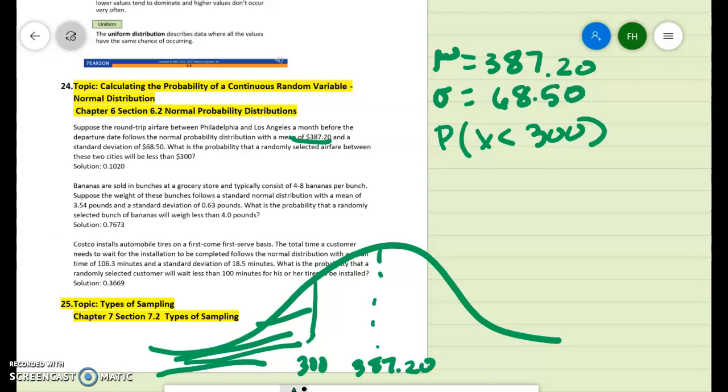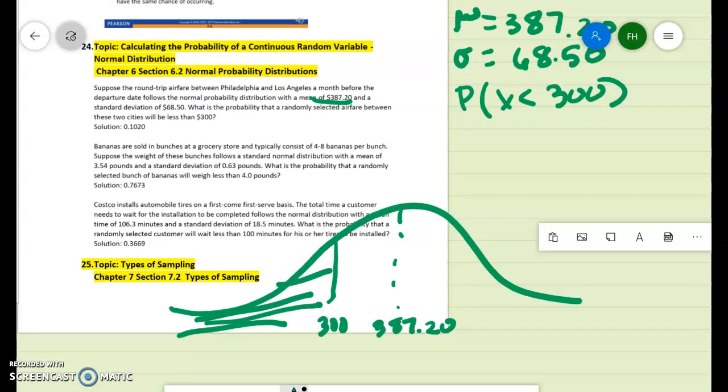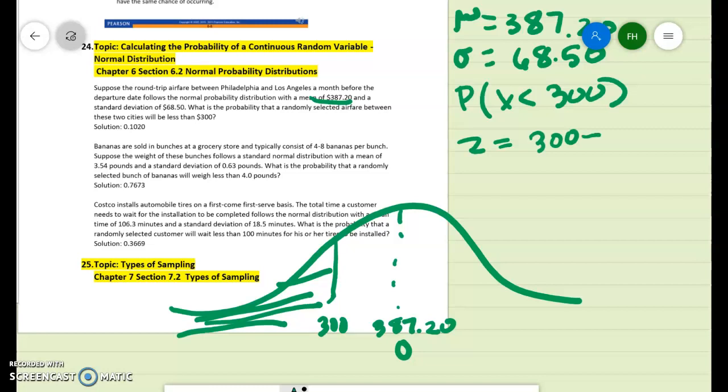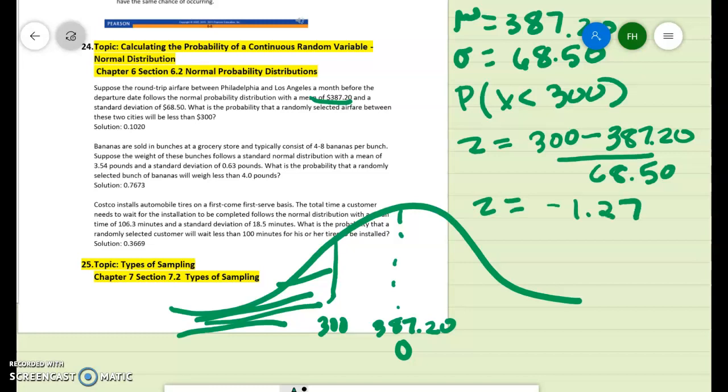So we need to get our z-score. We know that the mean z-score is 0 standard deviations away because it's right there. So we're going to do z equals 300 minus the mean divided by the standard deviation, which is 68.50. So that should be a negative number because it is to the left, and when you calculate it, you'll get negative 1.27.